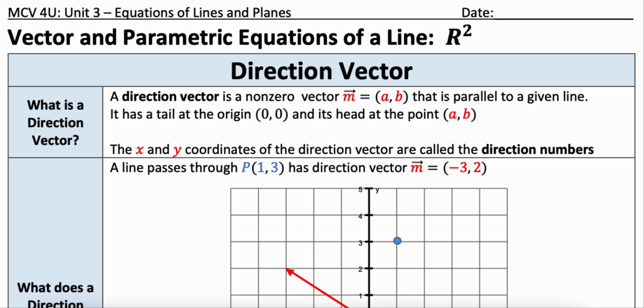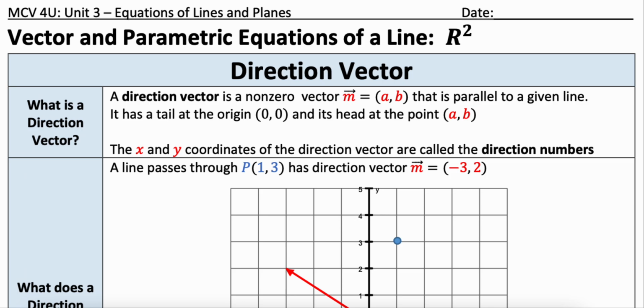It's represented by a vector coordinate AB, and it's going to be parallel to a given line. So when I say parallel, it could actually be parallel. It could be on the line. It could be going in the opposite direction to the line. It's a scalar multiple of that vector on a line, but it's going to have a tail at the origin 0, 0, and its head at the point AB. So the x and the y coordinates of the direction vector are called the direction numbers.